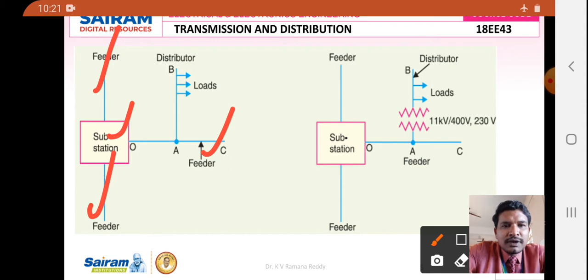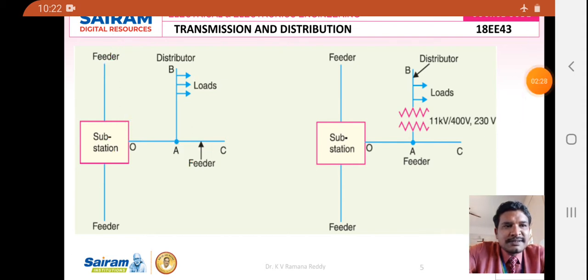If we consider a feeder of length OC, this feeder is tapped by one more distributor feeder AB. Tapping takes place at point A.